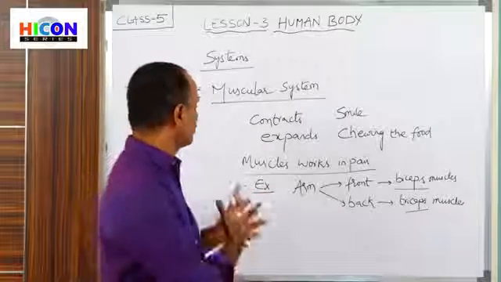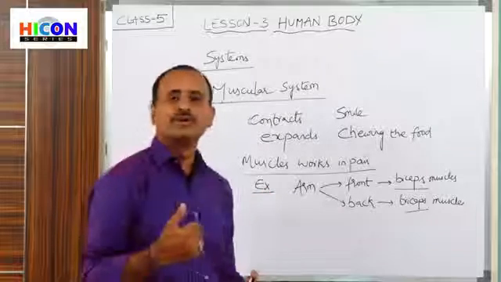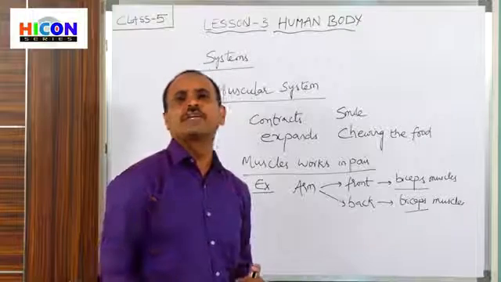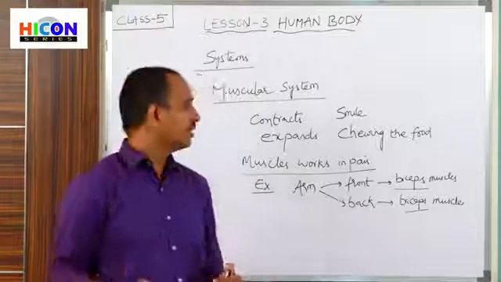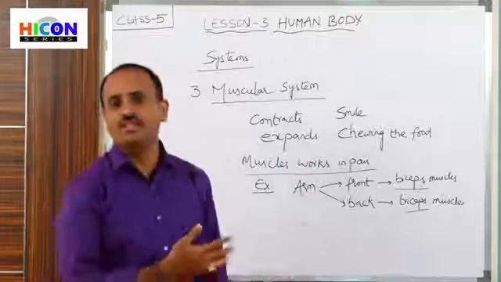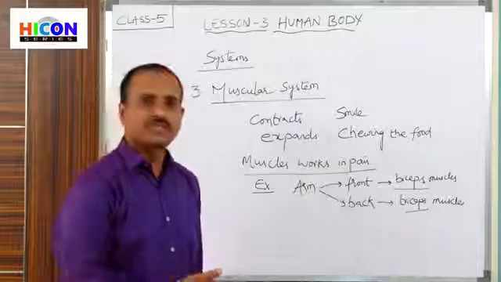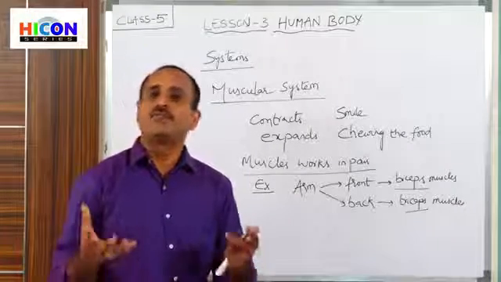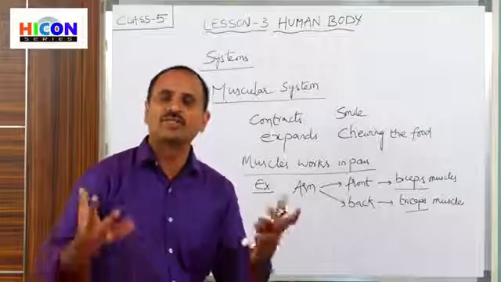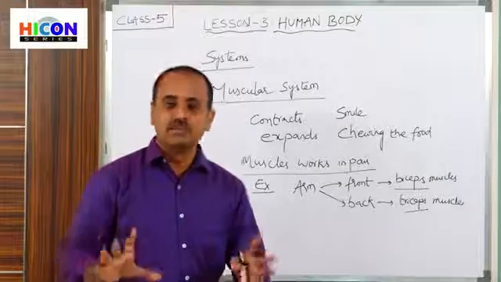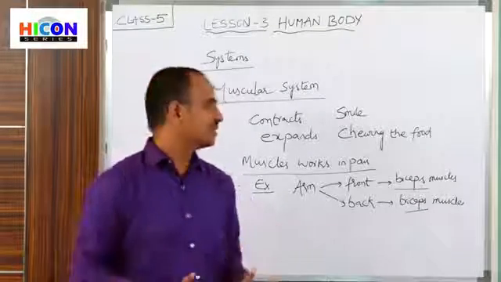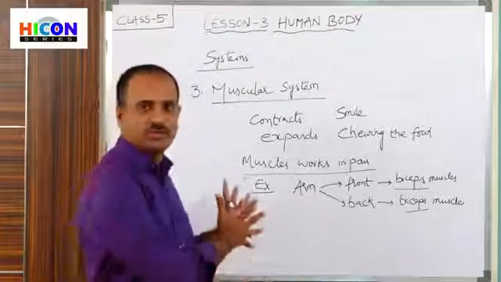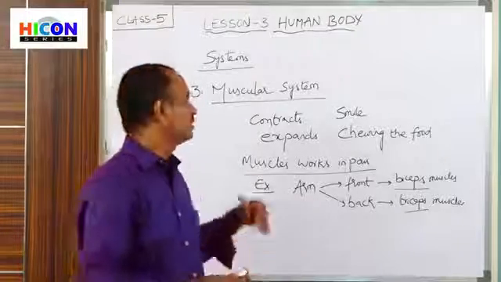Because of this muscular system, we are able to do different types of actions: running, walking, jumping, speaking, and also chewing the food and smiling. All these are possible because of the muscles. We also do various types of actions with the help of our muscles, that means lifting objects, moving objects with our hands, pushing, pulling. All these are possible because of the muscles. So this is about the muscular system. Now let us go to the next system.